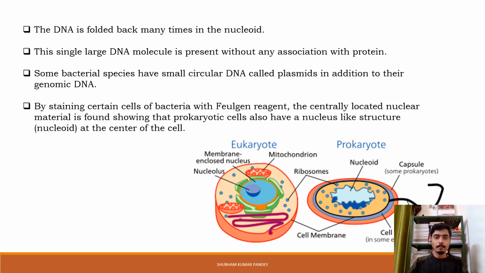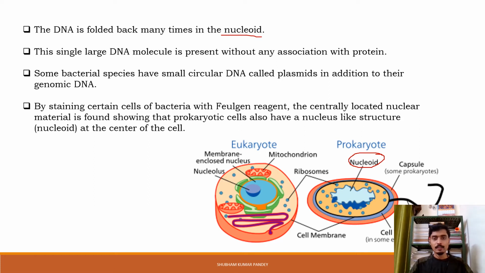Now the DNA is folded back many times in the nucleus. You can see in the prokaryote there is a structure called nucleoid. This blue colored structure is called nucleoid. It contains DNA which is folded multiple times and forms a dense body called nucleoid. This single long DNA molecule is present without any association with protein. Remember that the DNA molecule present in the prokaryotic cell is not associated with any type of protein.